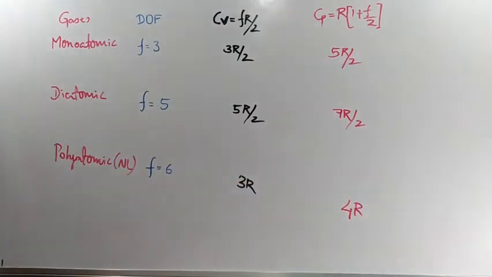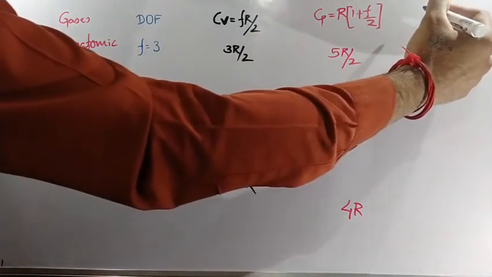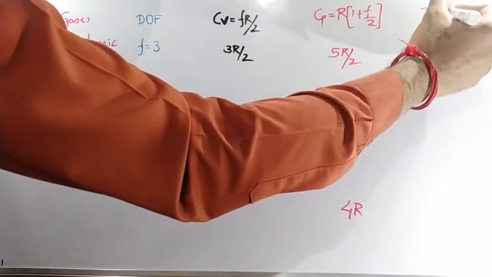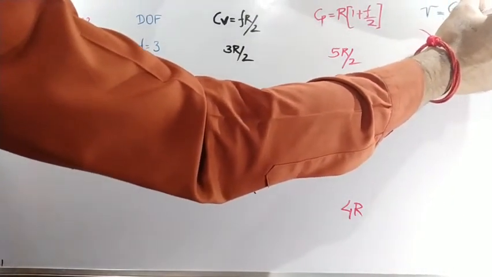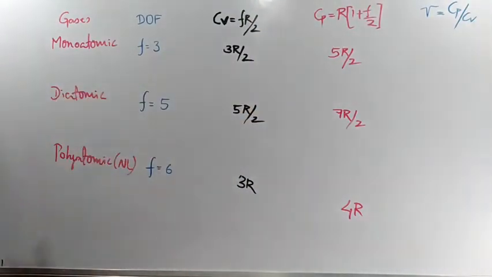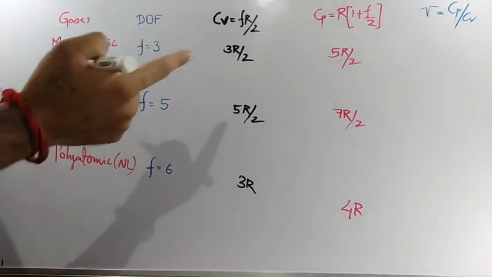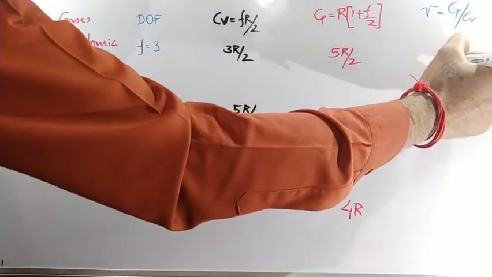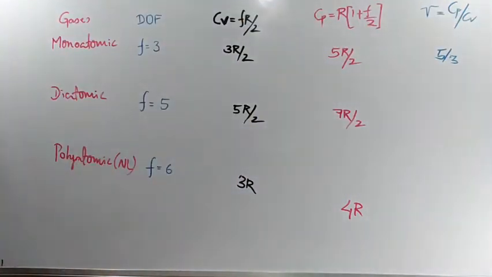Okay. Next we have to calculate the values of gamma. If I want to calculate the value of gamma, what is the formula for gamma? The gamma formula is Cp by Cv. So here I write gamma is equal to Cp by Cv. Now the Cp value is 5R by 2, the Cv value is 3R by 2. So R by 2 will cancel. What will remain? 5 divided by 3. 5 by 3. Clear?